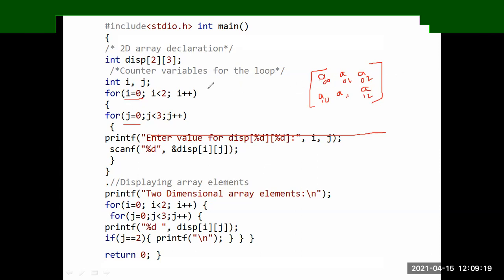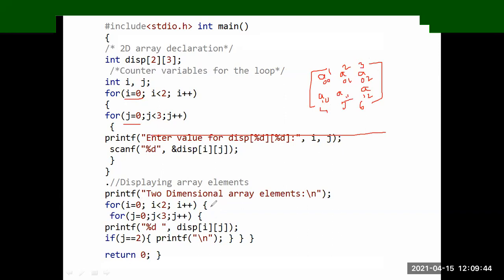So a of 0 0, the 0th row and 0th column, then store the value here. a of 0 0 value is 1, I gave 1. Next 2, 3. Next a of 1 0 is 4, a of 1 1 is 5, a of 1 2 is 6.